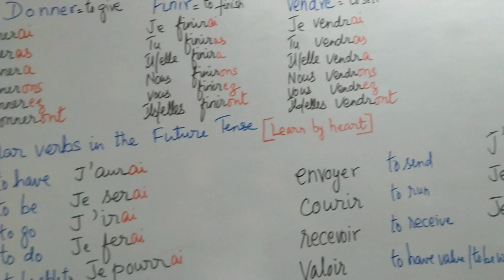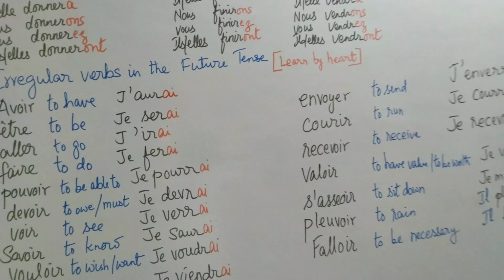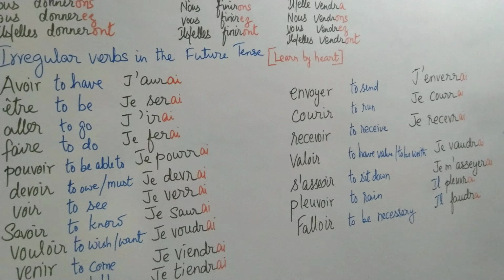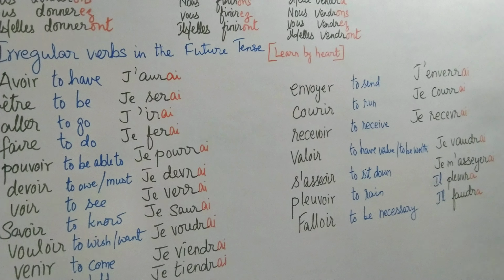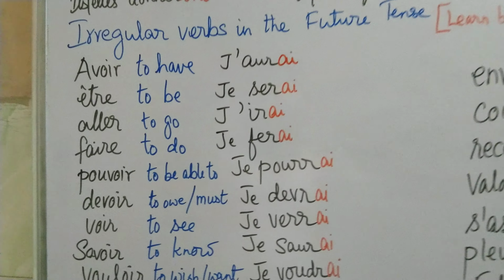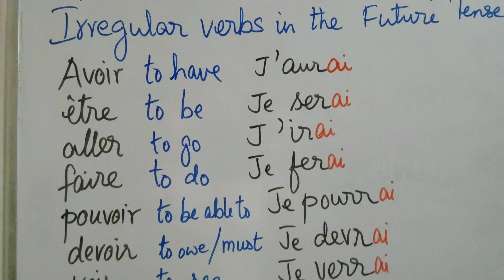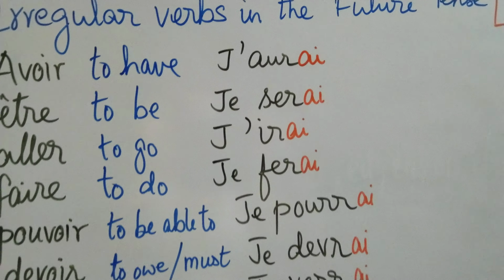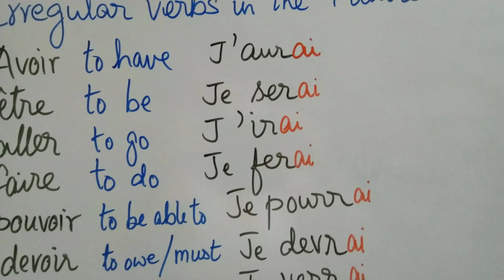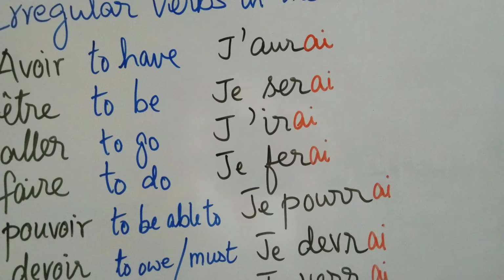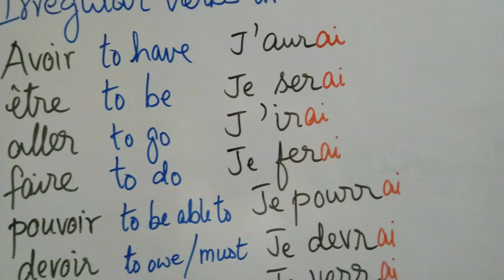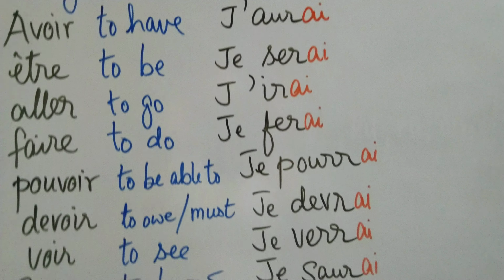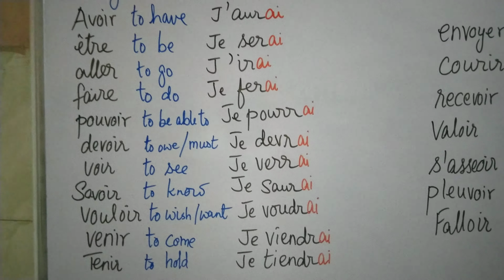As far as irregular verbs are concerned, I've given you a whole list which you would have to learn by heart. I think you can see the whole list on the screen and you will have to learn these verbs by heart. So we start with the verbs avoir and être, our famous irregular verbs. Always they are irregular. So the future for avoir is j'aurai, J apostrophe A-U-R-A-I. And for être it is je serai. For aller, j'irai. For faire, je ferai. For pouvoir, je pourrai. And it goes on, the entire list. You can see the entire list on the screen.